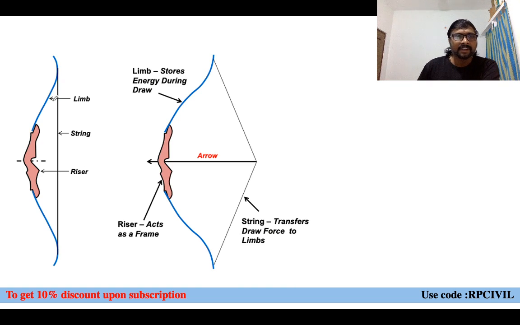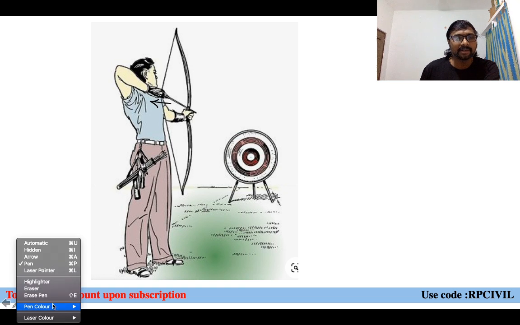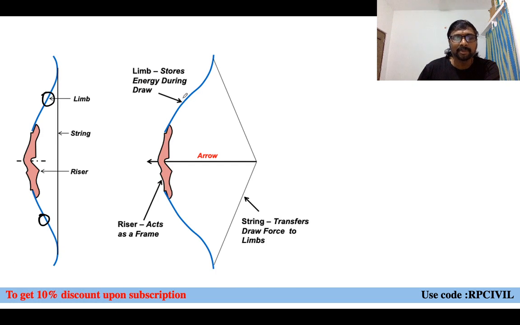Now if you observe, this portion is called the limb, and this portion is also called the limb. The central portion is your riser, where the archer will be holding the bow, and this portion is called the string, a thread-like arrangement. What will each limb be doing? It will be storing the energy during the draw. During the draw means, before releasing the arrow, he pulls it in the backward direction. That pulling is called a draw or pull. During this draw, the limb will be storing the energy.